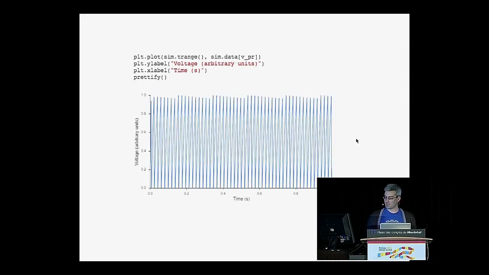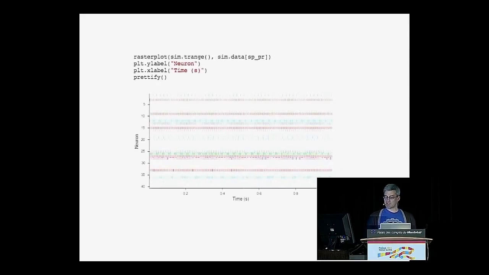So the first thing is the voltage coming out of just one of the neurons in the X population. You can see that just like in the other simulators, we're tracking very similar types of information. We can look at the voltage trace of this cell over time. We can also look at the spike raster. So thinking about all of the spikes that came out of our X population, there's a pretty clear pattern here because we're just representing a constant value, 0.5, so all the cells are spiking at a regular rate.